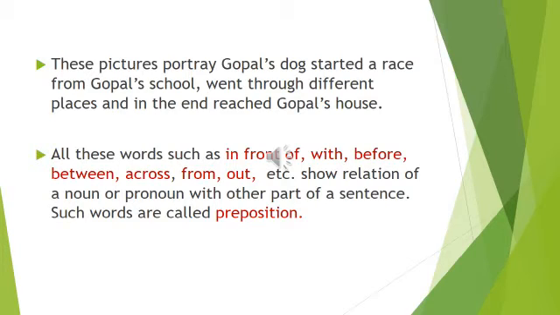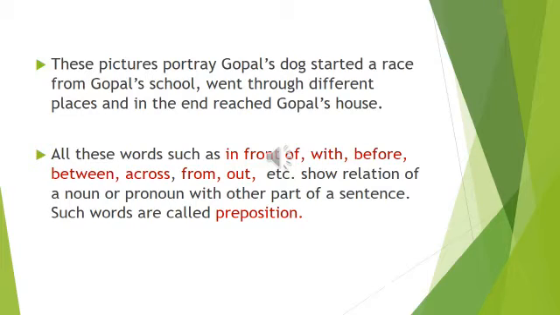These pictures portray Gopal's dog started a race from Gopal's school, went through different places and in the end reached Gopal's house. All these words such as in front of, with, before, between, across, from, out, etc. show relation of a noun or pronoun with other part of a sentence.